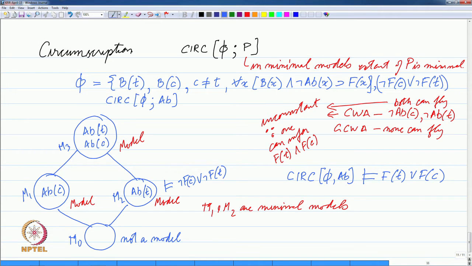Why is that? Let us consider the minimal models one by one. There are two minimal models we have said. In M 1, Chili is abnormal, Vt is not abnormal. This means it can fly. It means one of them can fly.